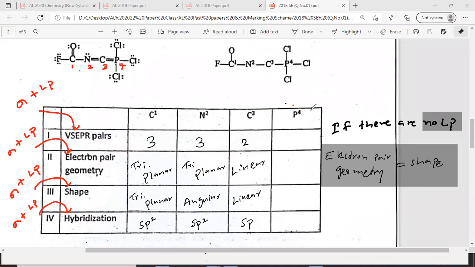Then the last one, P4. Who can post the answer for P4? Quickly post the answer for P4. Right. C3, all of you are correct. Linear, sp. Ran correct. Abdur. Right. 4, tetrahedral, sp3. Okay, Dinesh correct. Tisat correct. It's sp3. Very good. Ransiluni, very good. Chaniti also done. Right. Very good. Who didn't post the answer?